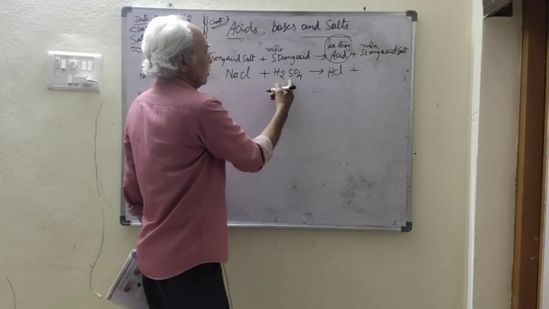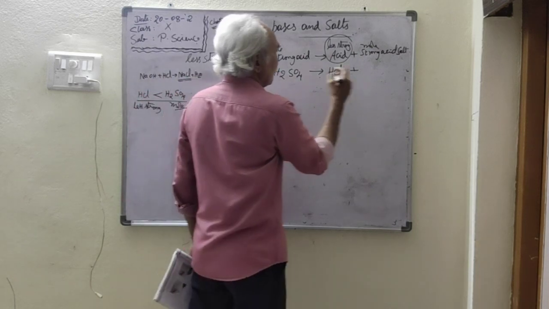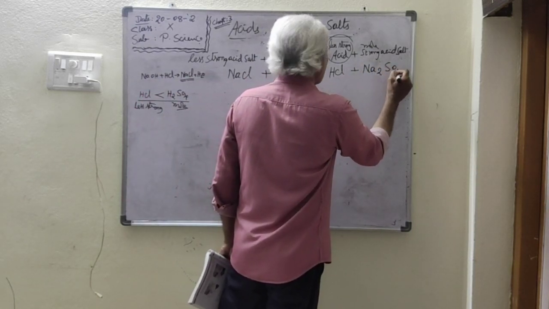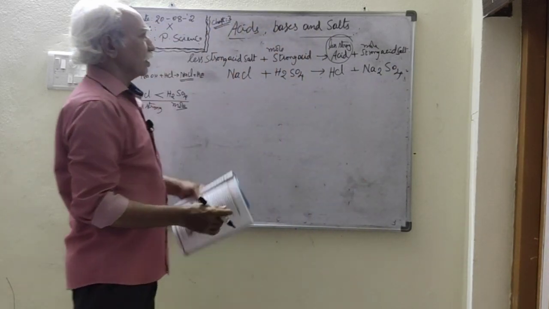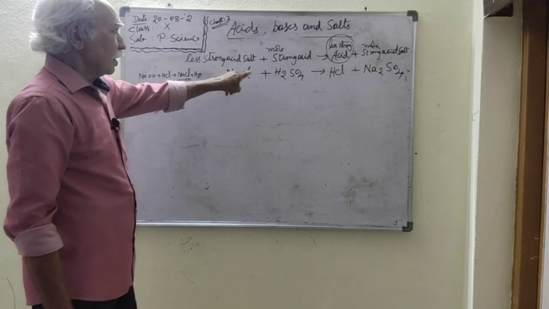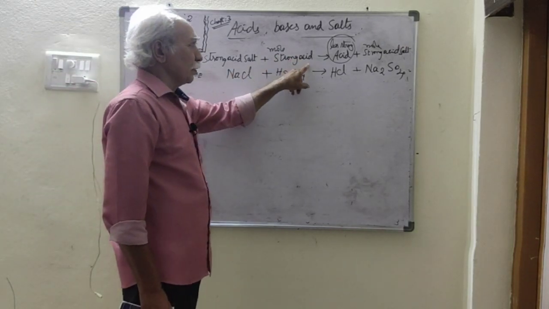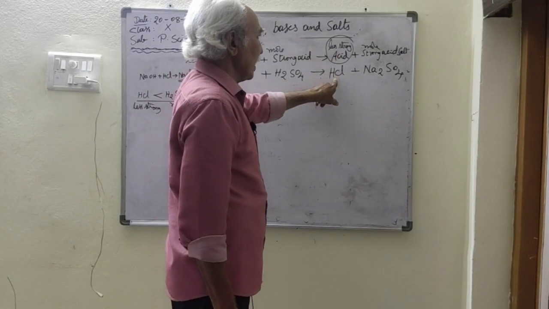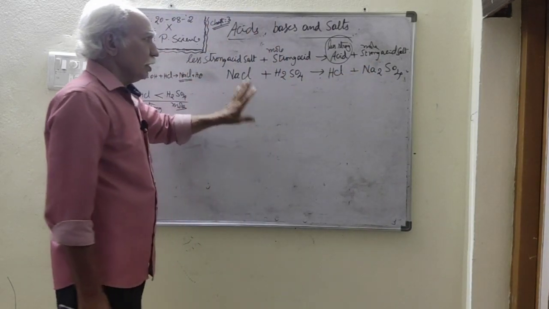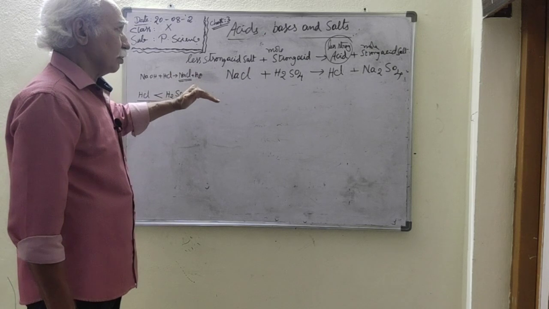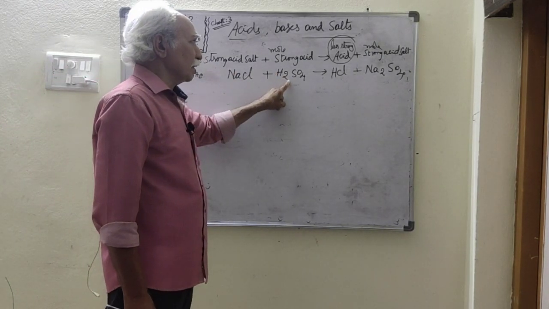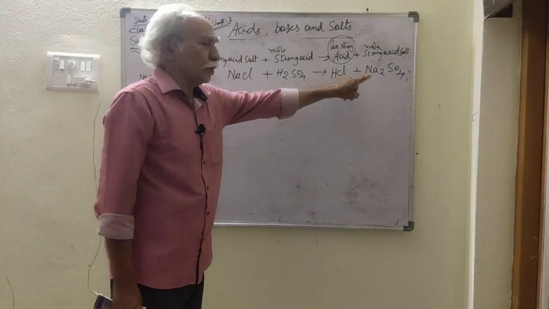Sodium sulfate. This is the answer. So we can write that a less strong acid salt reacts with a more strong acid, producing a less strong acid plus a more strong acid salt. Let us come to our syllabus: sodium chloride on reaction with sulfuric acid gives hydrochloric acid plus sodium sulfate.